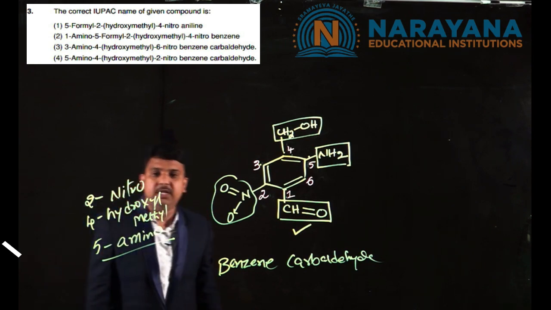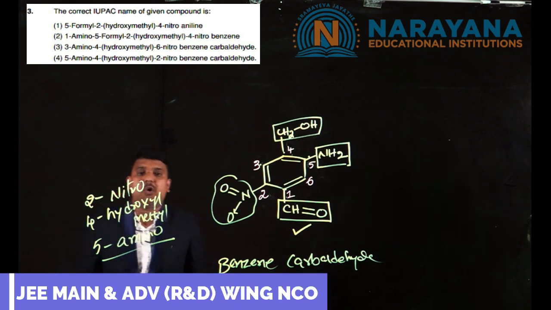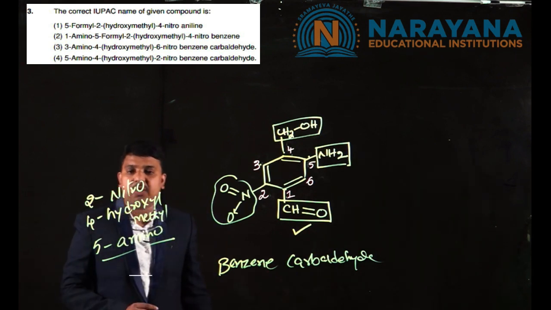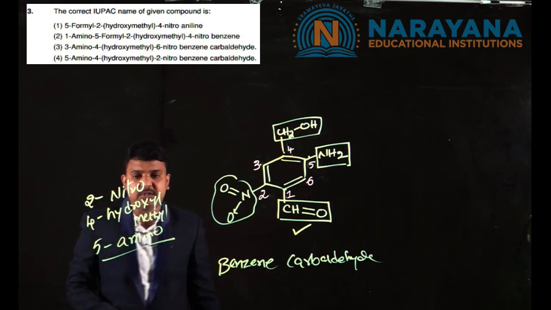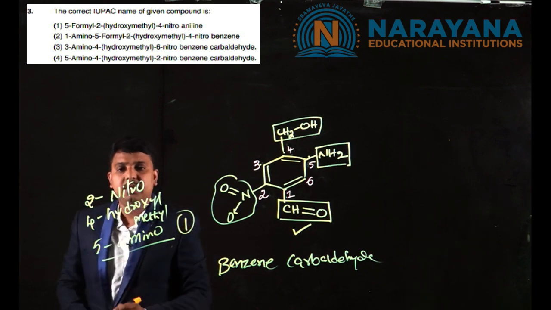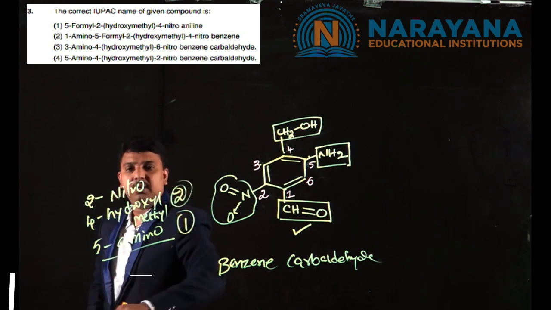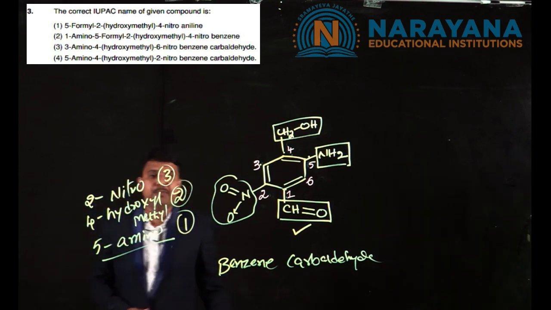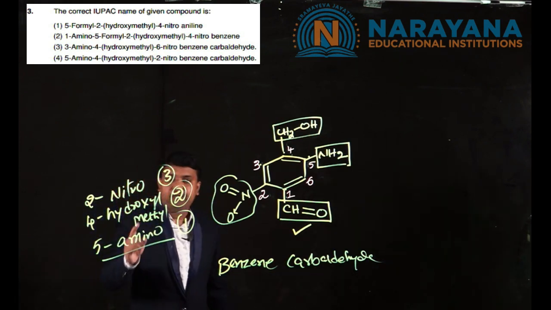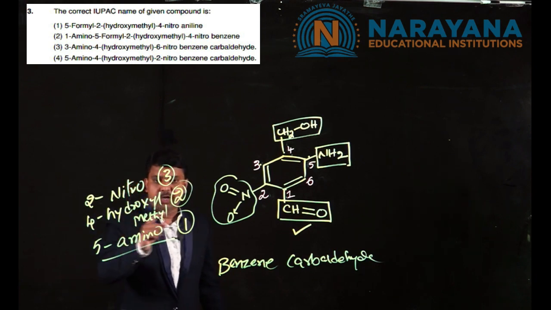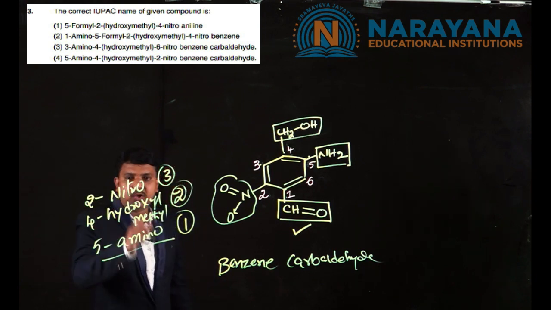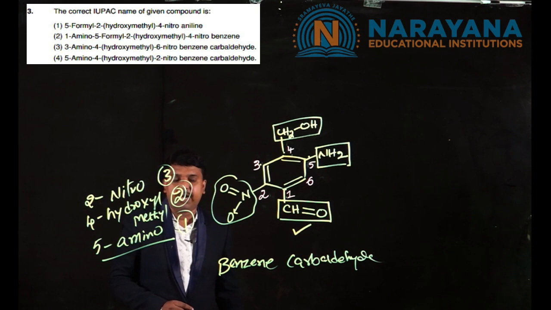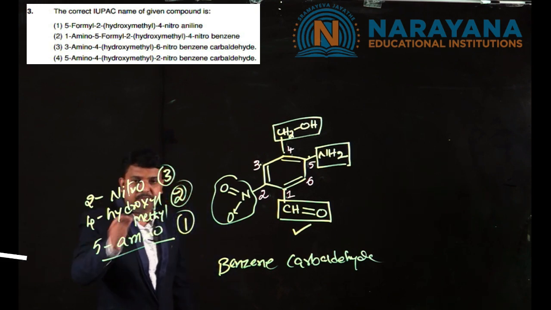Arranging these in IUPAC alphabetical order, 5-amino comes first, then 4-hydroxymethyl, then 2-nitro. So the correct IUPAC name of the compound is 5-amino-4-hydroxymethyl-2-nitrobenzene carbaldehyde or benzaldehyde. Hence option 4 is correct.